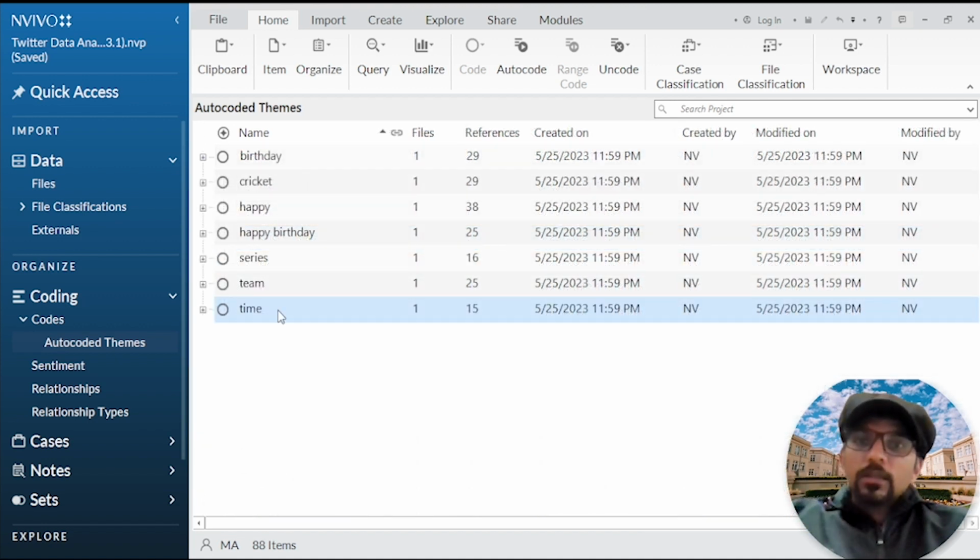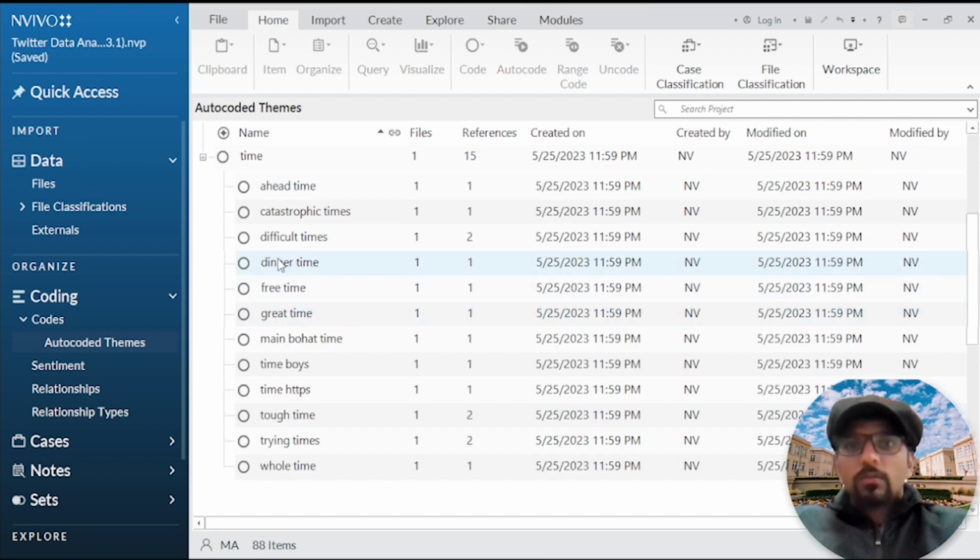And then this time theme reflects various references to time, including moments of difficulty and ease, difficult times, trying times, discussions related to challenges, while great time and dinner time may be linked to positive experiences and routines.